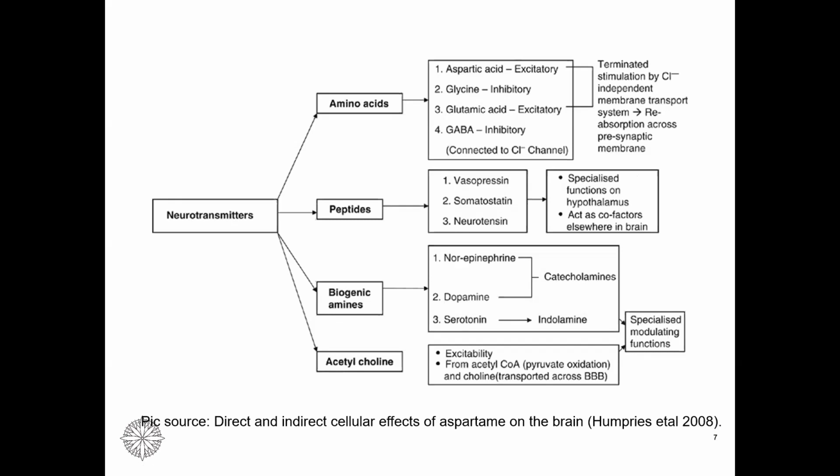Now, see, these neurotransmitters can be classified on the basis of various factors. One of them is their molecular structure. We haven't been able to measure the total number of neurotransmitters. Why? Because there are billions of them.